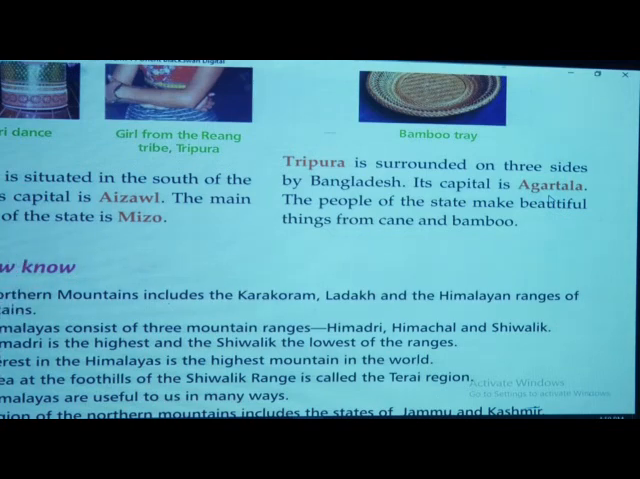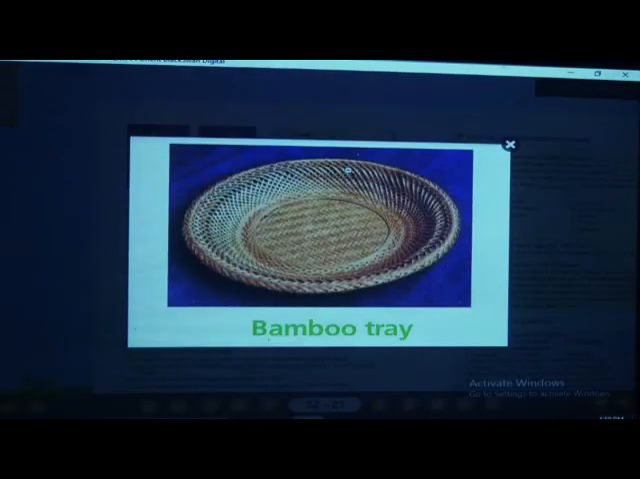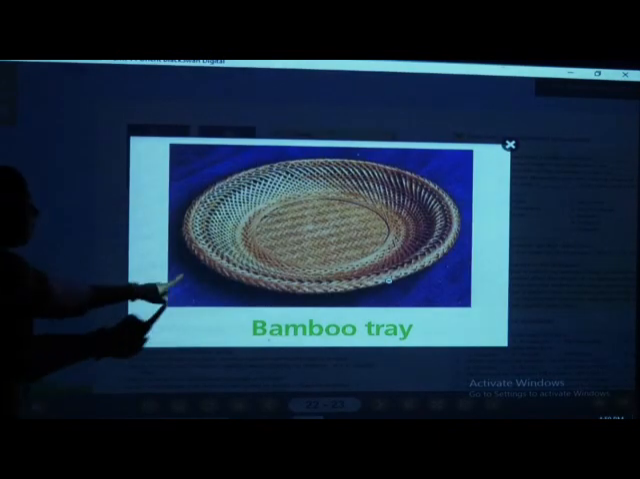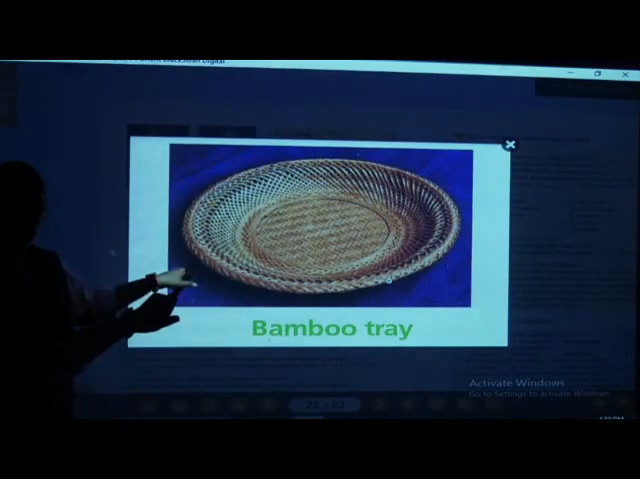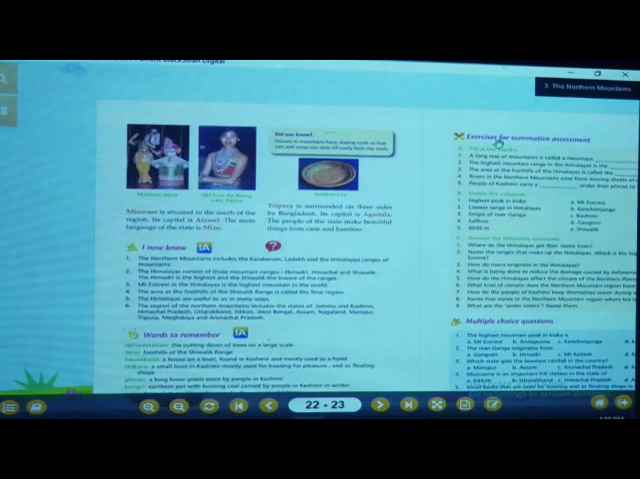Can you see an image here, a bamboo tray? Yes, it is made with bamboo. Bamboo, you all know, okay. So it is a special work over there.